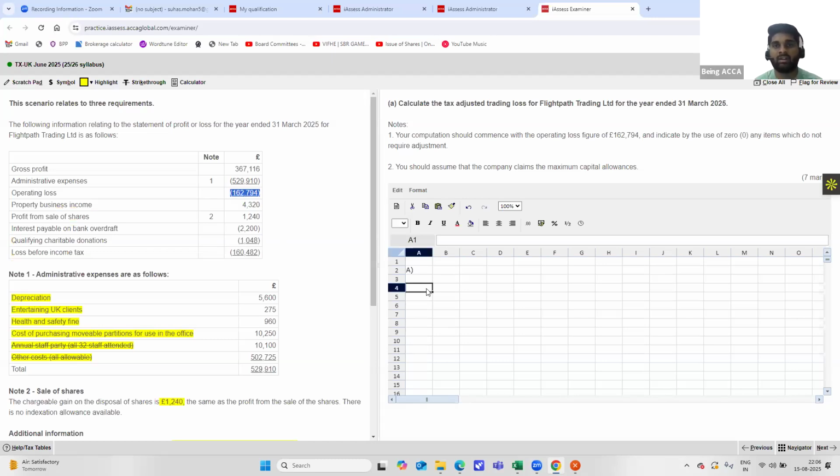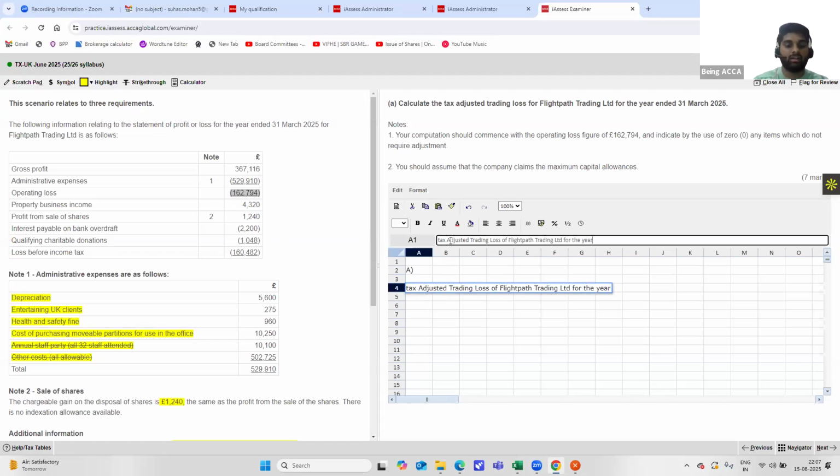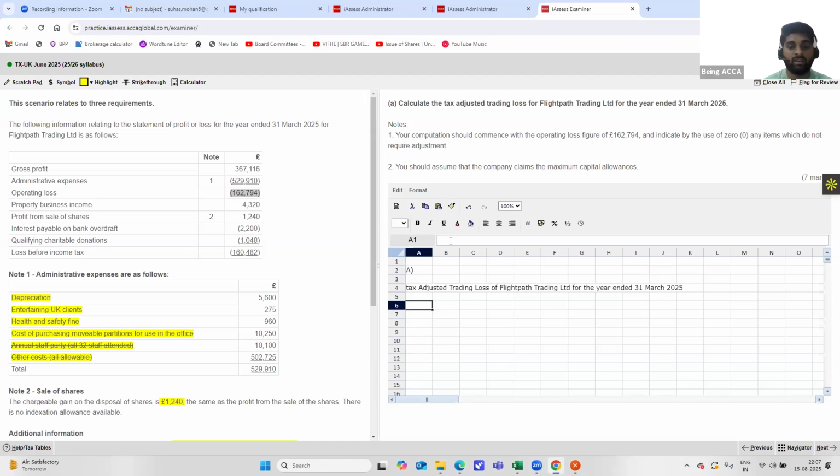Since you're starting from this figure, first we'll write it down. Tax adjusted trading loss of Flightpath Trading Limited for the year ended 31st March 2025. Okay. So first, what will we have? Operating loss. How much is our operating loss? Our operating loss is 162,794.